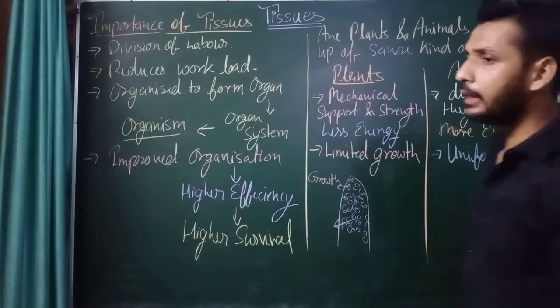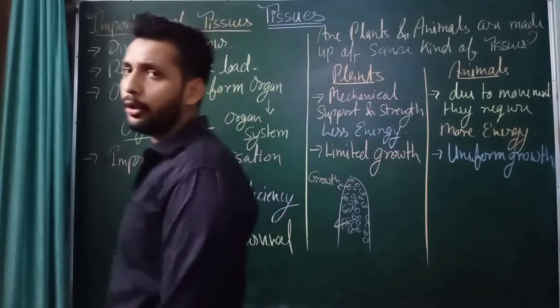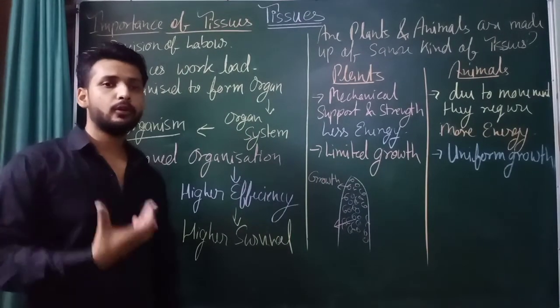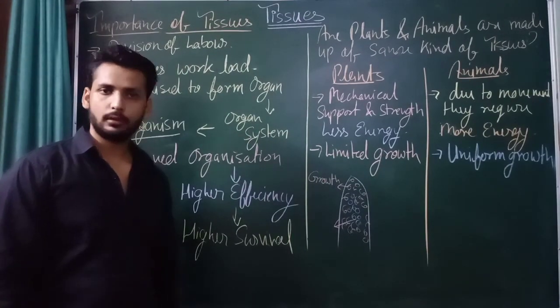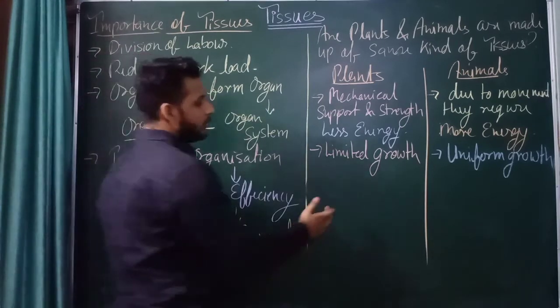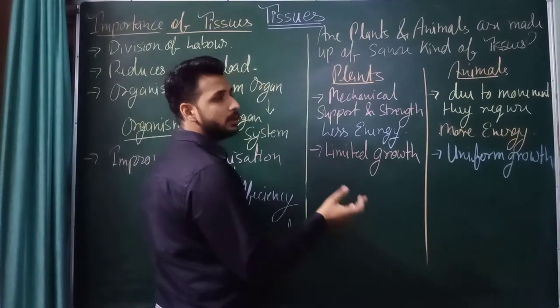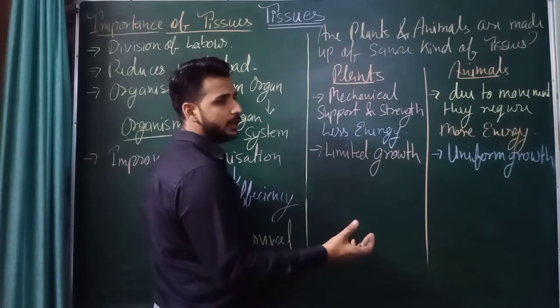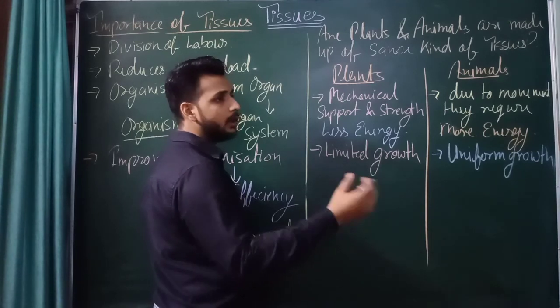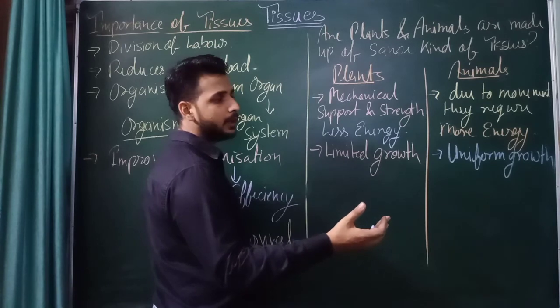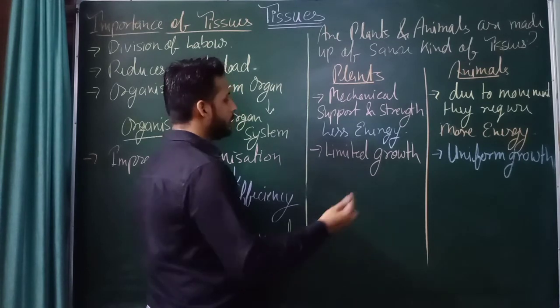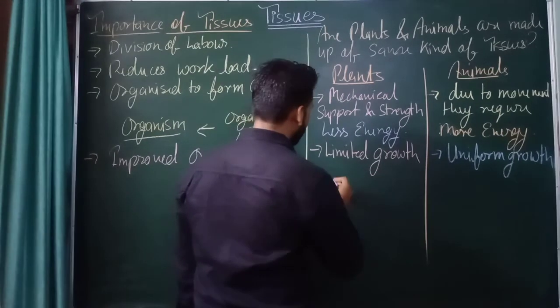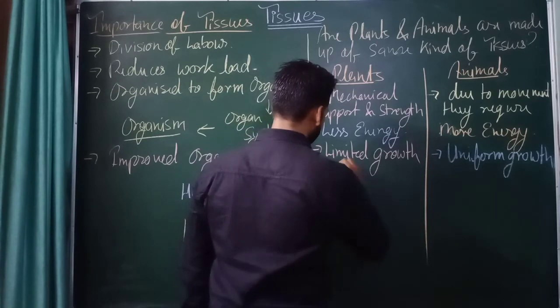But in the case of animals, the growth is uniform. Got it? Just now we saw that some cells were growing and some cells had limited growth, they stop after a particular period. So here the clear demarcation is there.